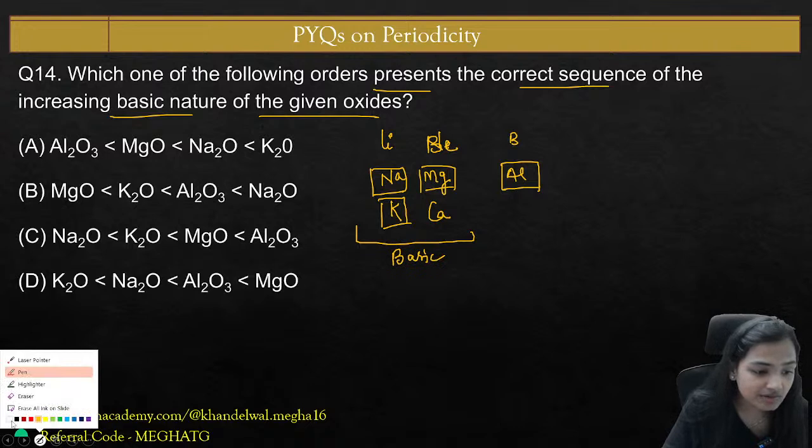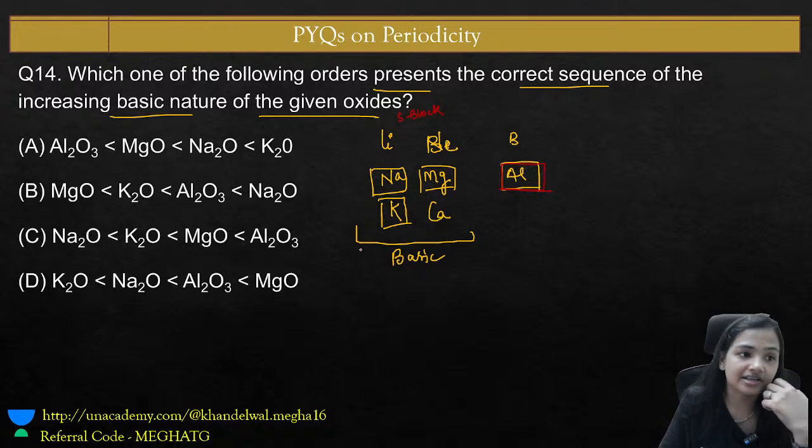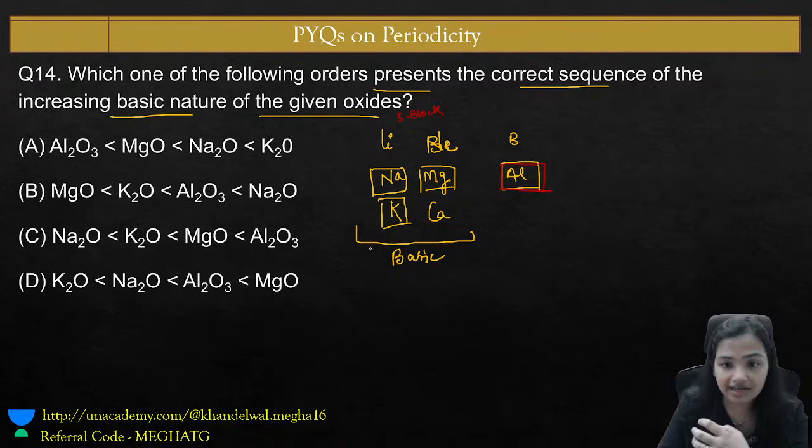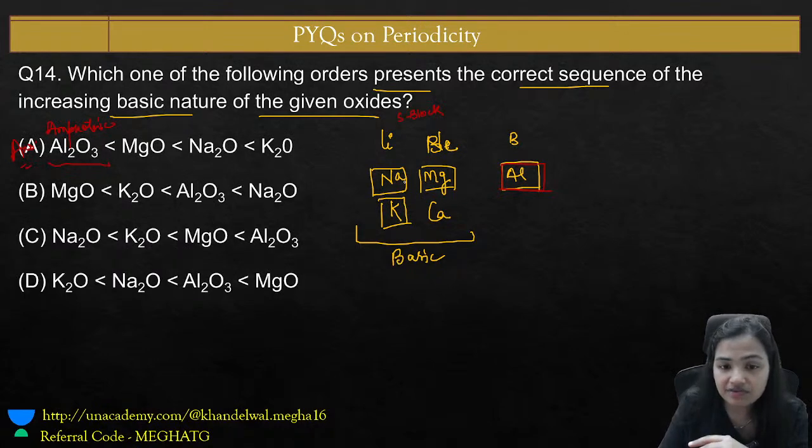Reason being why they all will be basic in nature? Because they belong to s-block elements. S-block elements are basic in nature and aluminium forms an amphoteric oxide. So the first thing I can understand is increasing basic character. Aluminium oxide is amphoteric, so by this I can say that my answer has to be option number A, because aluminium oxide is going to be amphoteric and the rest all are going to be basic. Now if you compare between all of them, then what will happen?